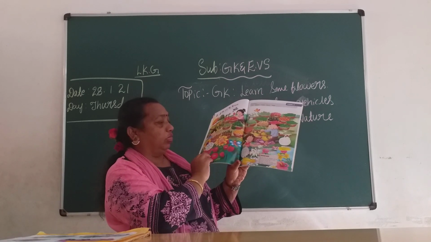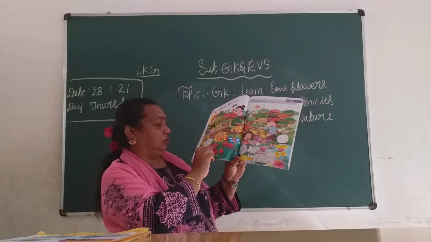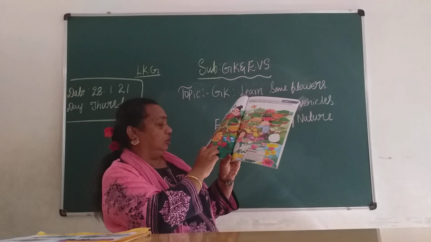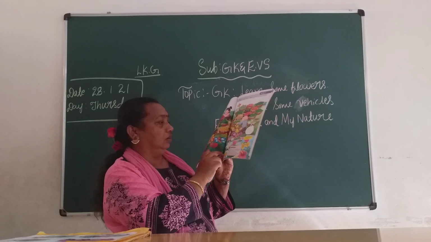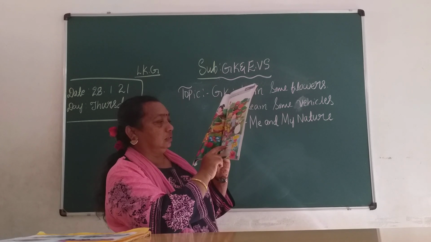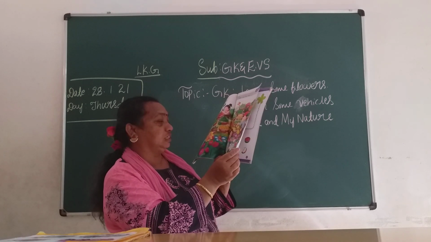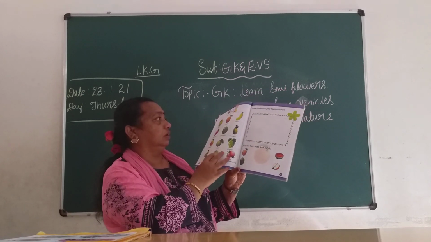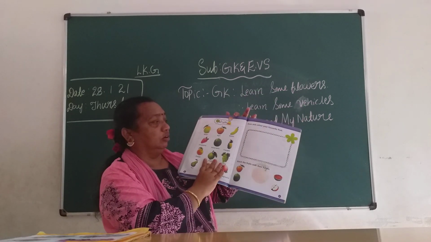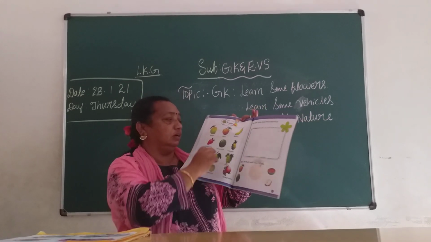Here we can see some of the flowers, children. You like flowers, no, children? What is this? Rose, daisy, tulip, dahlia, marigold, lily, lotus, daffodil. Okay, children, you have to read page number 64, page number 65. Here some of the fruits, children. Fruit is good for our health. Daily you should eat fruits, children.